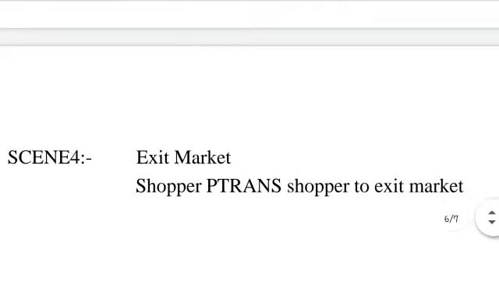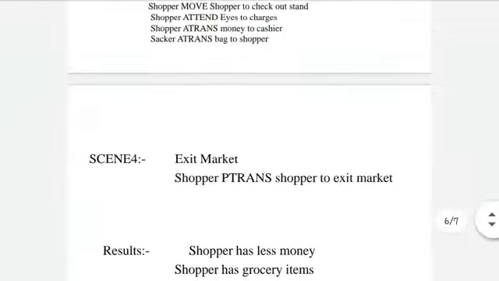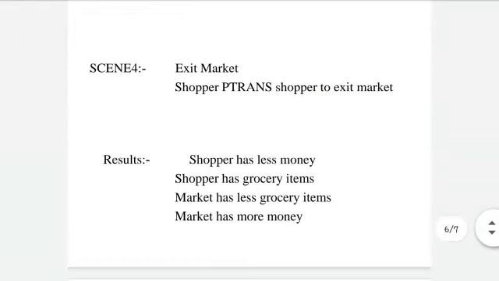Scene 4, that is exit. Exit market: shopper P-trans shopper exit market. Now, what will be the result? Shopper has less money, shopper has grocery items, market has fewer grocery items, and market has more money. Okay, so this is the script.